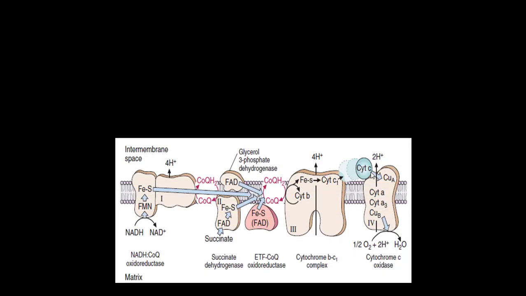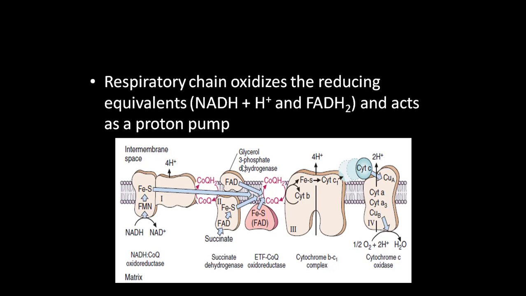This is how they are located at the inner mitochondrial membrane. Most of them are transmembrane complexes except complex 2, which is located at the inner portion of the mitochondrial membrane.